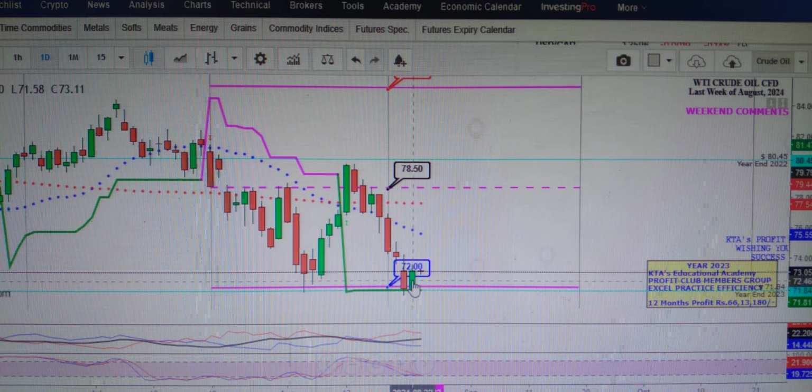A BTST call is applicable here, which is what KTA Profit Club is doing. This is our Excel practice, bought at about that level, and we'll discuss it in the 50 minutes candle cycle. These are weekend comments on what I am observing: the crucial support range was activated positively again, the second bottom at this moment.